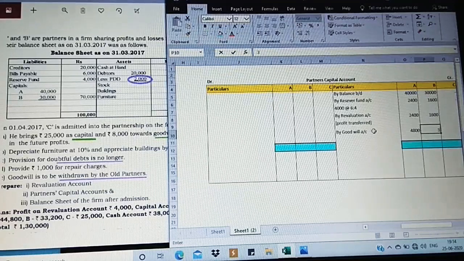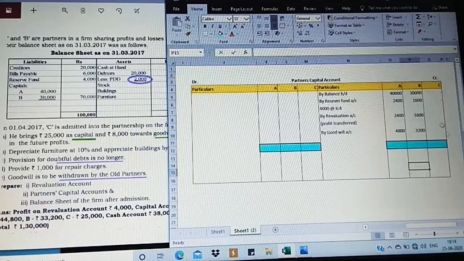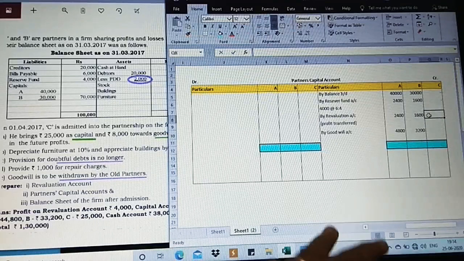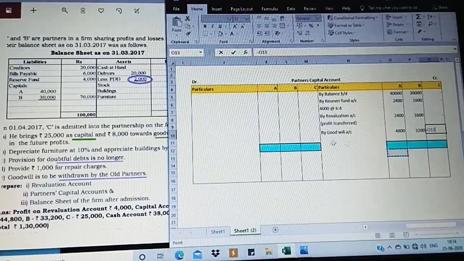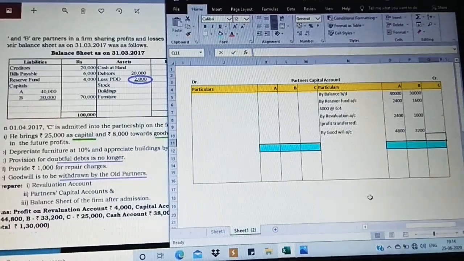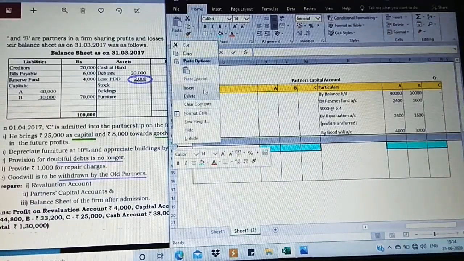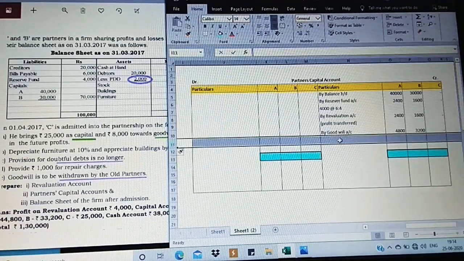This is the step which we are going to complete in case of goodwill to be transferred. Now we have completed up to the account which we have created in case of partners' capital items related.